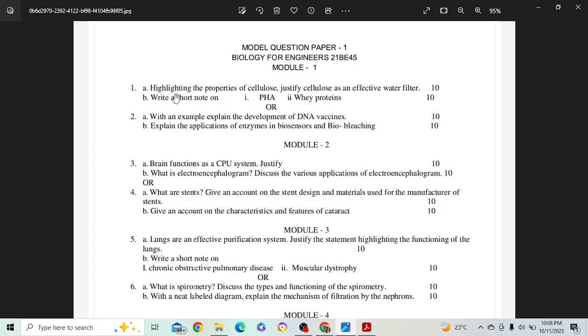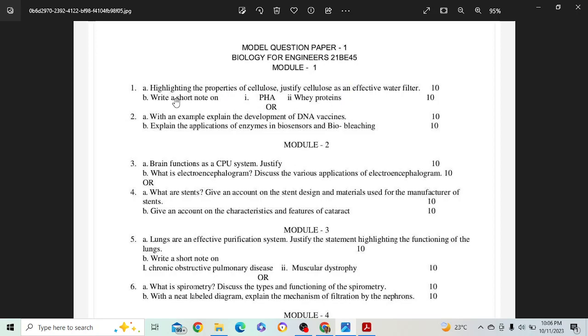Along with at least 2 modules, see the other 3 important questions. Definitely you are going to pass, not a problem. 2 modules you must study. So we have the complete sets, and the model question paper 1.